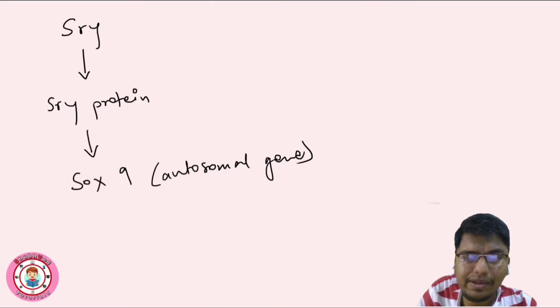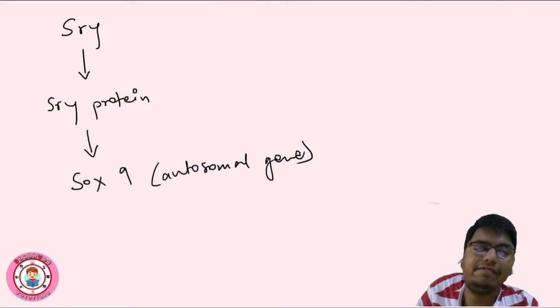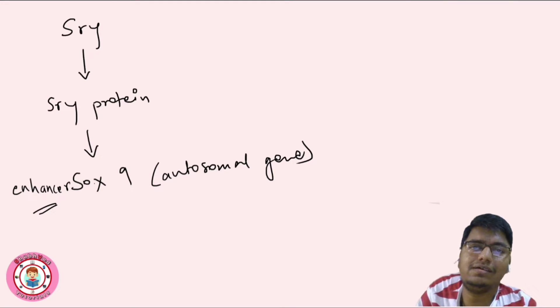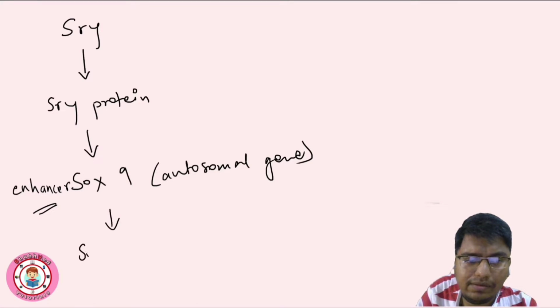SOX9 is found in males of all vertebrates, while SRY is present only in mammals. SOX9 stands for SRY related HMG box gene 9. The SRY protein goes and binds to the enhancer of SOX9. From the name we can understand that an enhancer will enhance the expression of this gene. So SOX9 will again give a protein, the SOX9 protein.